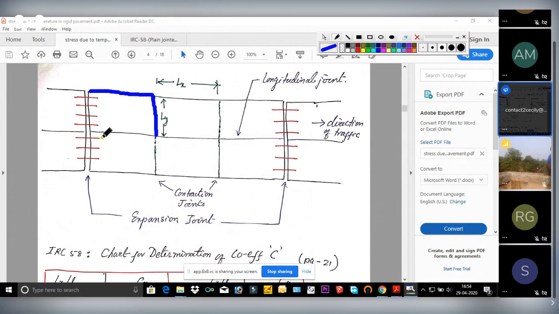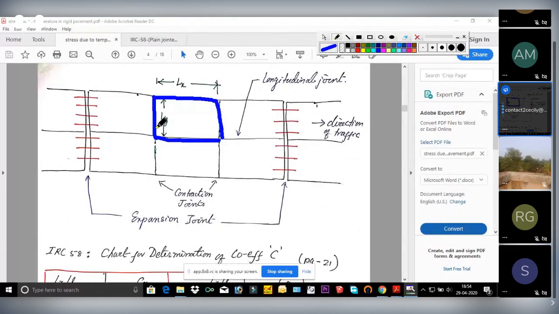So for a certain slab, suppose for this slab we are calculating the warping stress, we need to find Cx and Cy for this slab. So Lx is the longest dimension, that will be your length. And Ly is the breadth or the width of the slab.